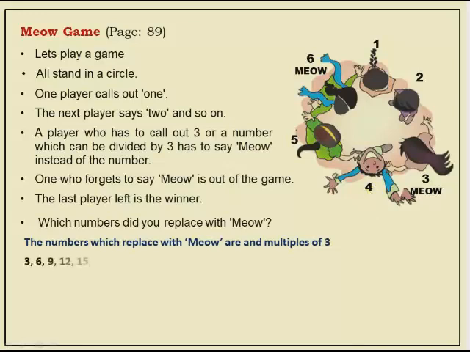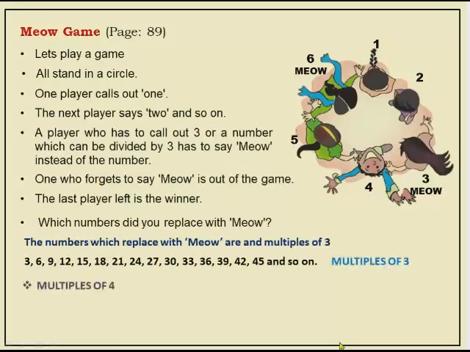Now let us see the numbers that are multiples of 3: 3, 6, 9, 12, 15, 18, 21, 24 and so on. We have an infinite number of multiples. Okay, children, we cannot stop. 3, 6, 9, 12, 15, 18, 21, 24, 27, like that we will get an infinite number of multiples. So, understood what multiples of 3 are? It should be divisible by the given number. If I ask multiples of 2, what is that? 2, 4, 6, 8, and so on.